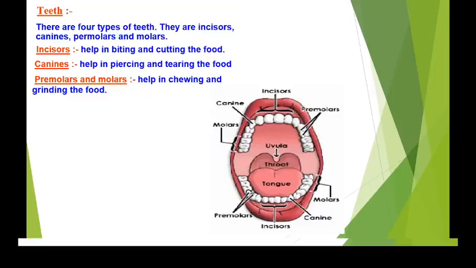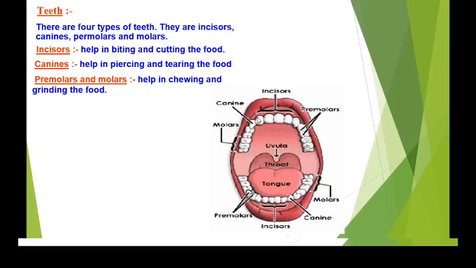Then, okay, now see, where is the canine located? Next to the incisors. 2 canines in the lower jaw, 2 canines in the upper jaw, right? Then premolars, 2 premolars on the left side of the lower jaw, 2 premolars on the right side of the lower jaw.